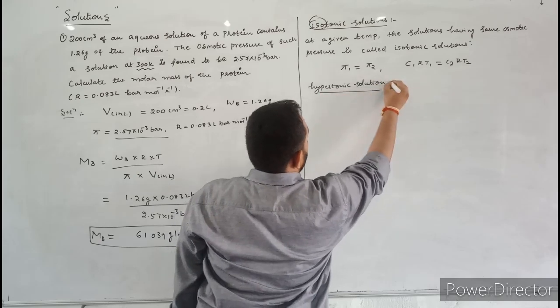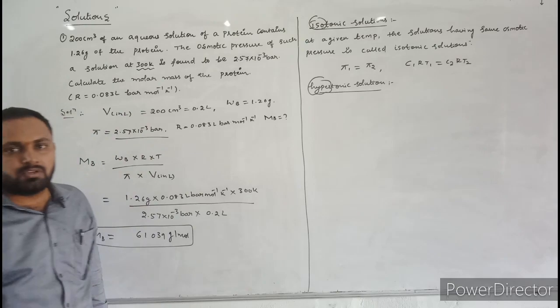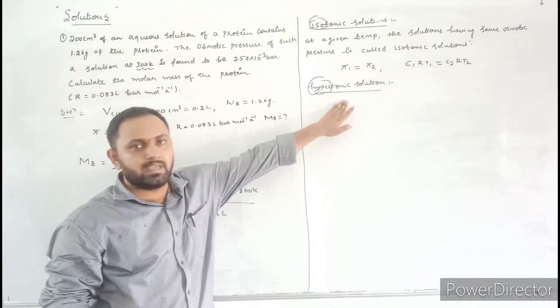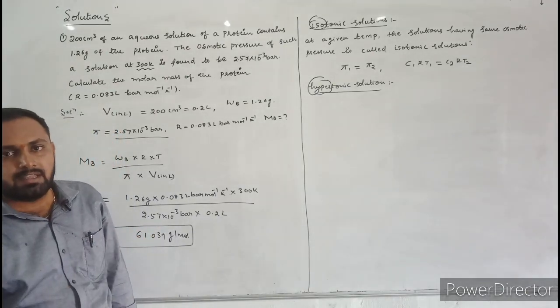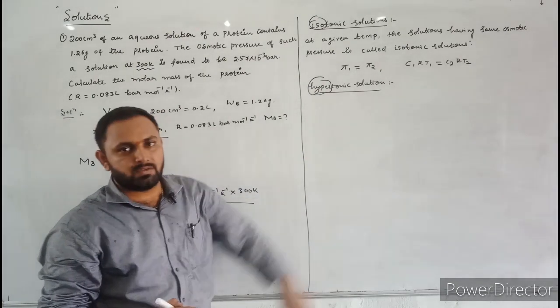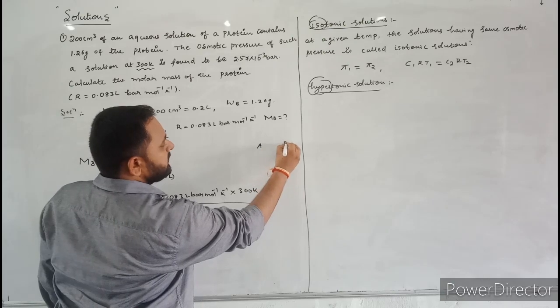Hypertonic solution. What is hyper? Hyper means more, high. The solution which has a high osmotic pressure is called a hypertonic solution. In the given two solutions, the solution which has high osmotic pressure is called a hypertonic solution. For example, here there are two solutions, A and B.